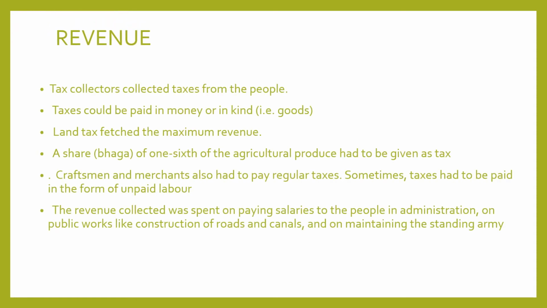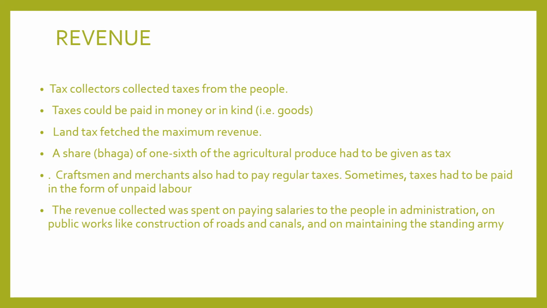Revenue. Tax collectors collected taxes from the people. Taxes could be paid in money or in kind. Land tax fetched the maximum revenue. A share of 1/6 of the agricultural produce had to be given as tax. This was called bhag.